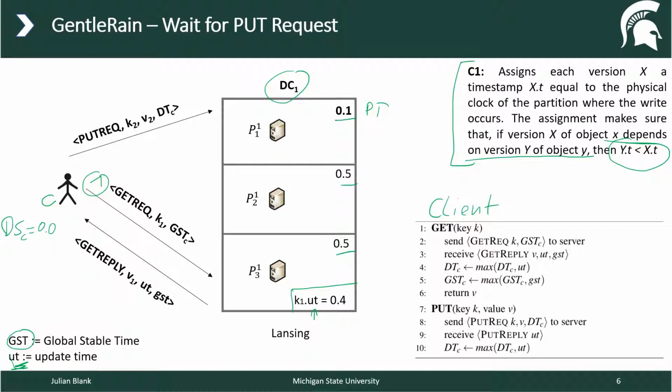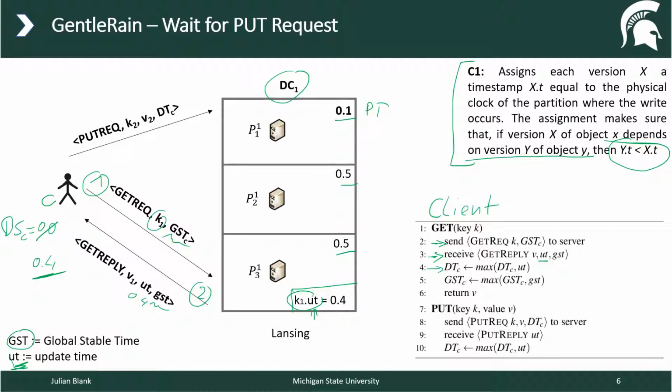So first the request comes in. So pseudocode starts here. We are sending the request for key K1 here. Let's now ignore the GST because for this example it's unnecessary. Then the server is going to reply with the get reply. And it's going to send UT, which is the update time of the current key. So in this case, it's going to send UT1, which is equal to 0.4. Then in another step, the DT is updated with the maximum, so it's going to update to 0.4. So this is basically the highest timestamp the client has seen so far.